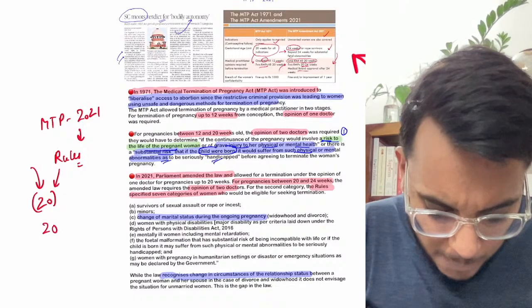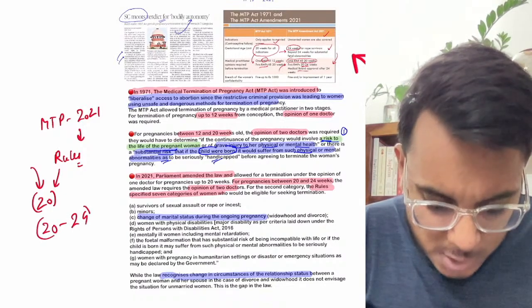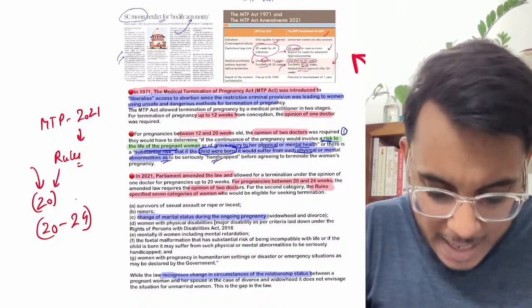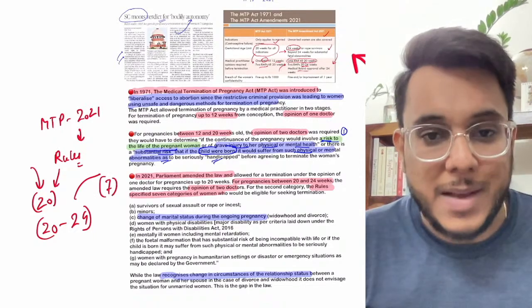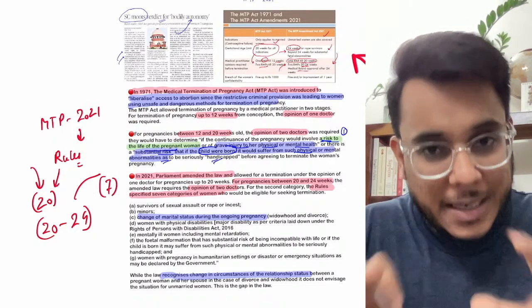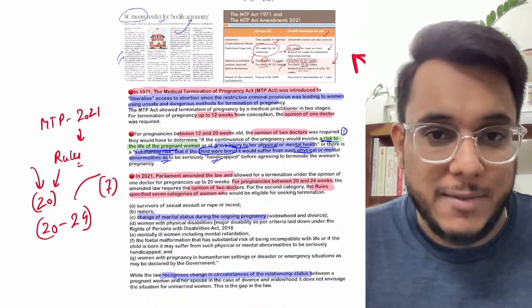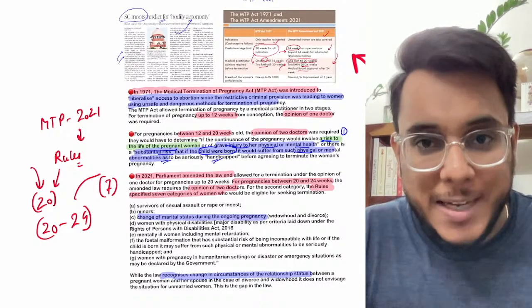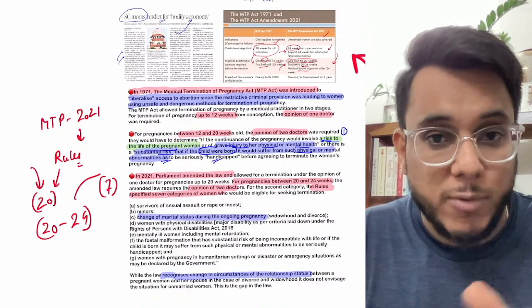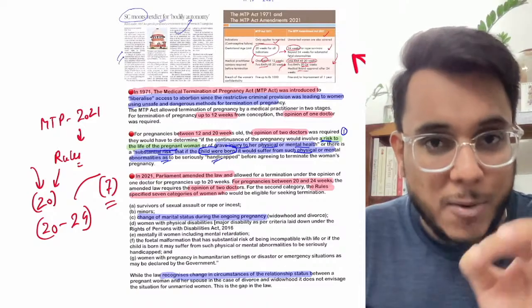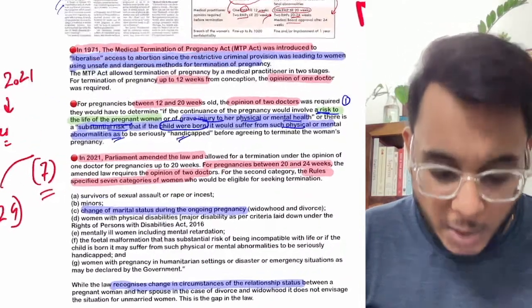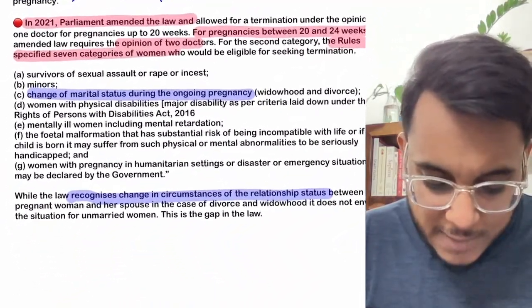Now if the abortion is to be carried between 20 to 24 weeks, there are 7 grounds that have been given. Now these 7 grounds are a little bit discriminating against married and unmarried women. So basically till 20 weeks there was no problem, but from 20 to 24 weeks there are specific 7 grounds in which the pregnancy can be aborted. Now let's see, first of all, what are these 7 grounds?